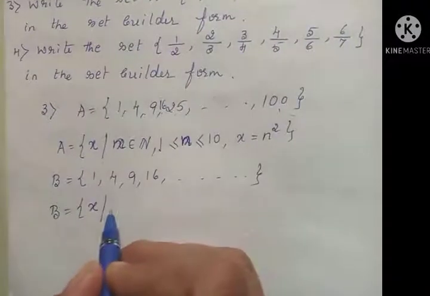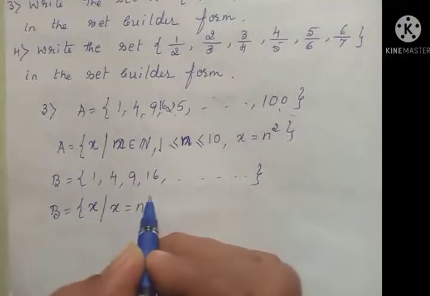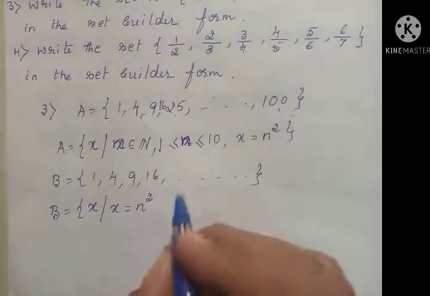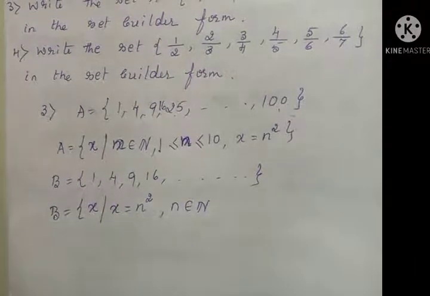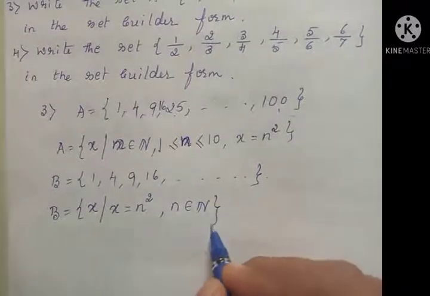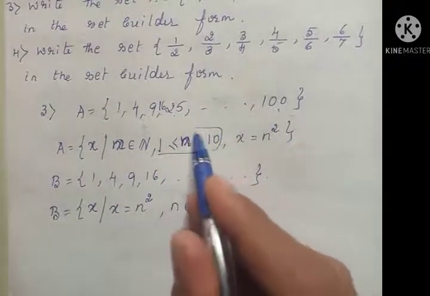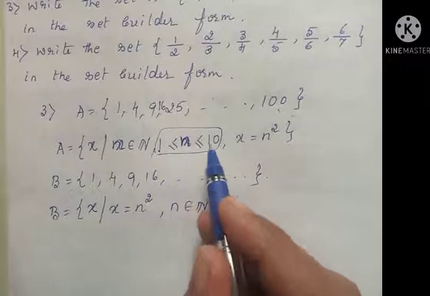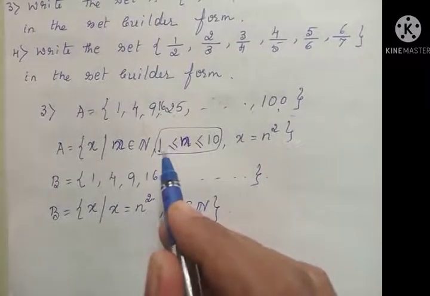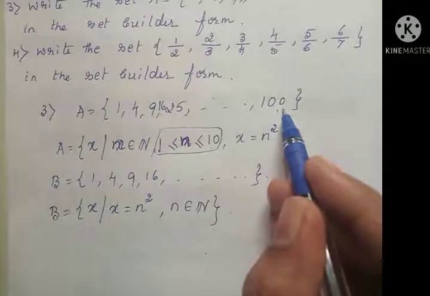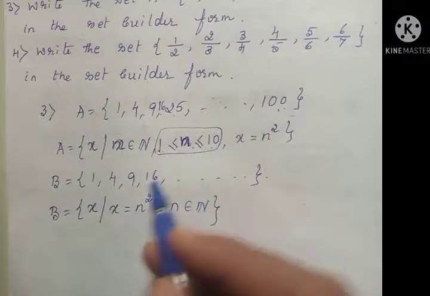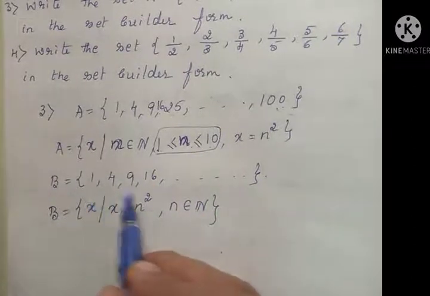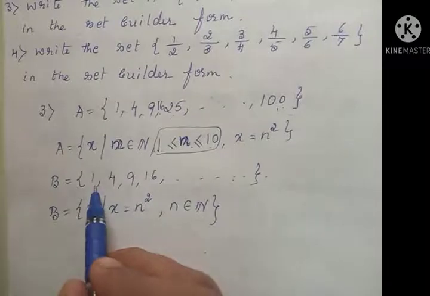This x is represented as n square, the square of one number, where n belongs to the set of all natural numbers. Here in the earlier example, one extra condition was given: x is a natural number in between 1 and 10, because the last number is fixed, that is 100. For that reason I had to give one extra condition. Here there is no need for that condition because it is infinitely many starting from 1.